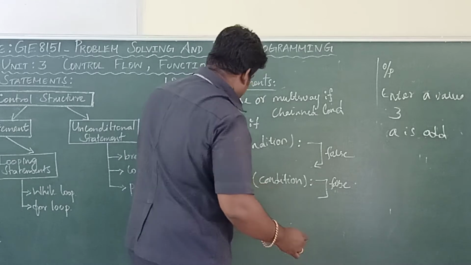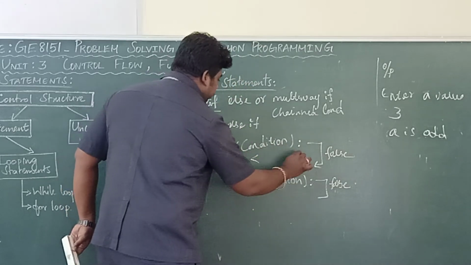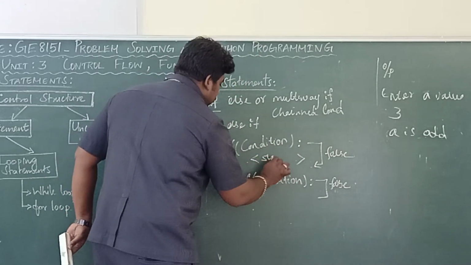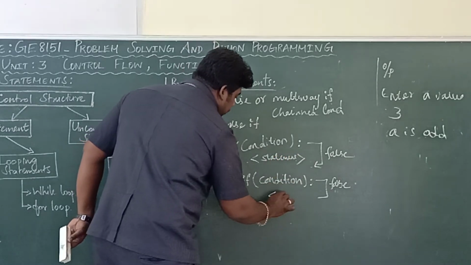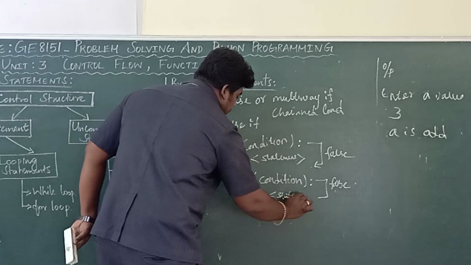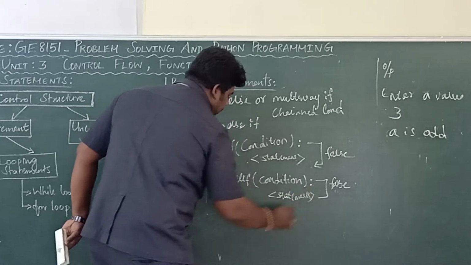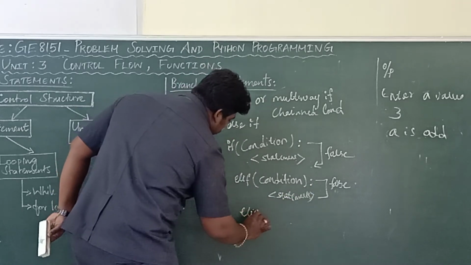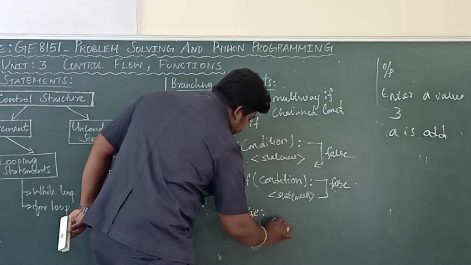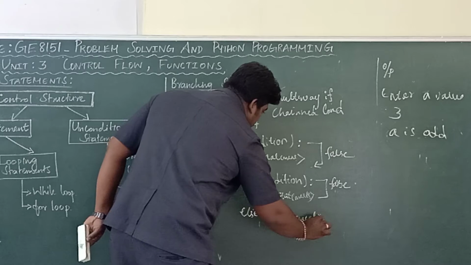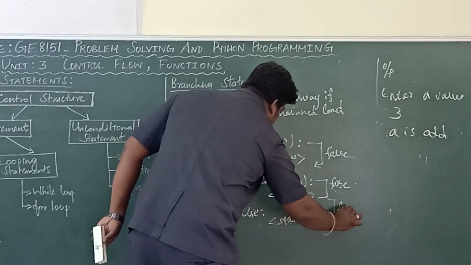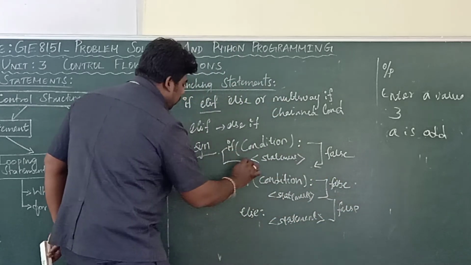Here the body will come, statements. Then else, statements. Here it is for true.